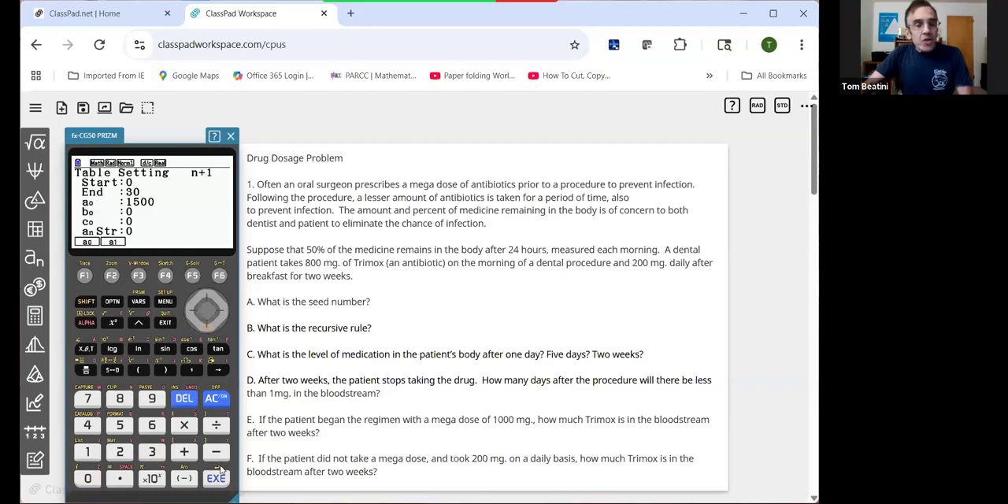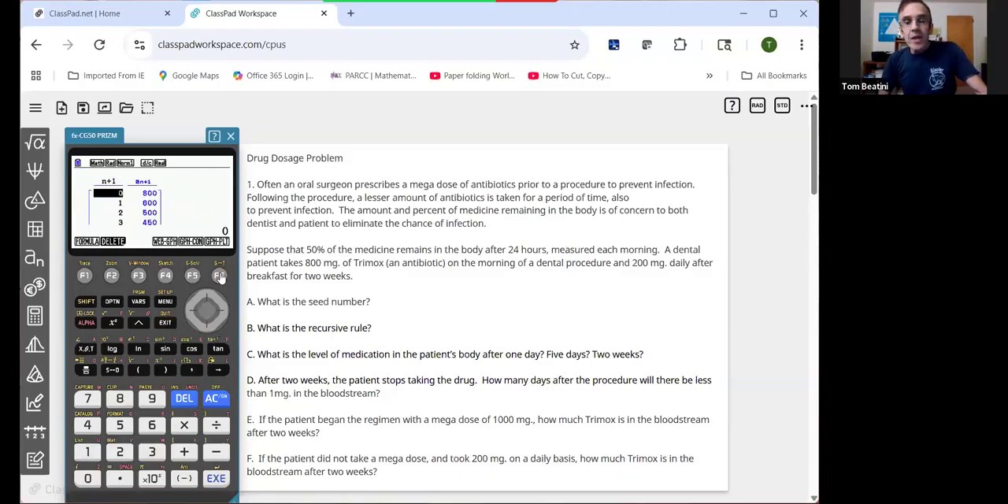And since we're using a sub 0, which is the initial value, the 0 day, the starting day, we're going to make that 800. Press execute to store. Press exit to return to the home screen for the recursion menu. And let's look at our table.